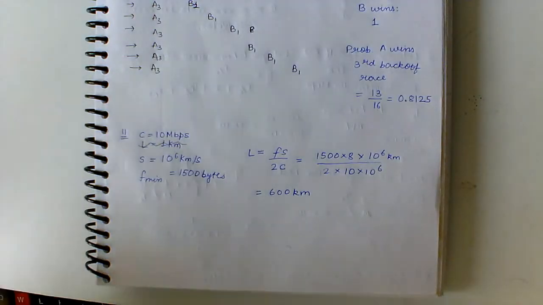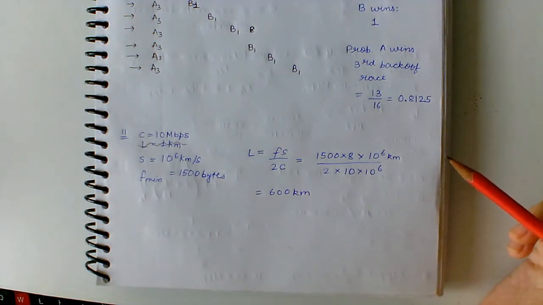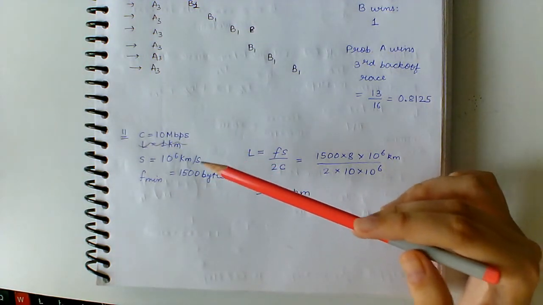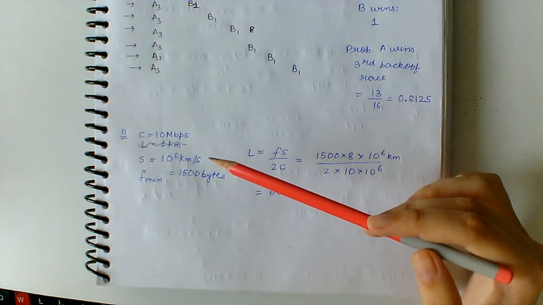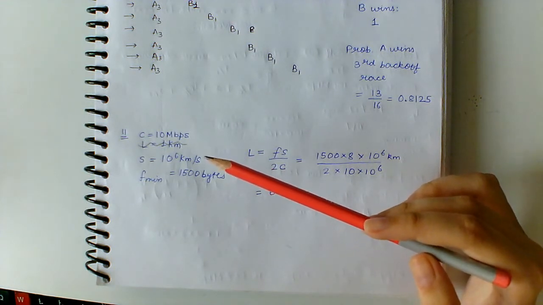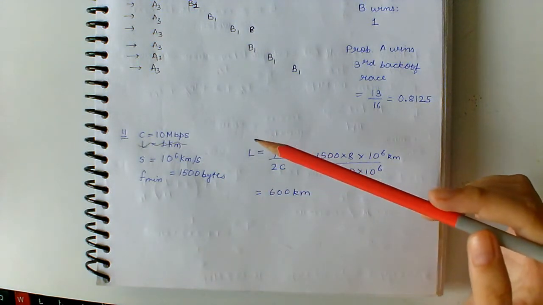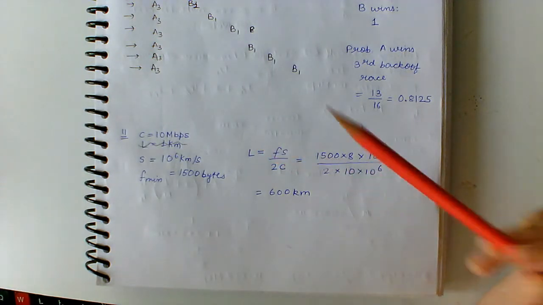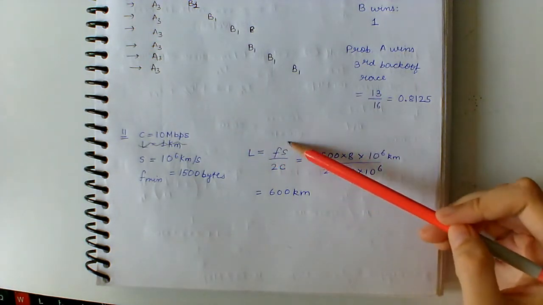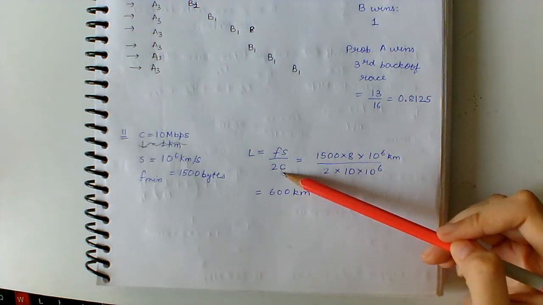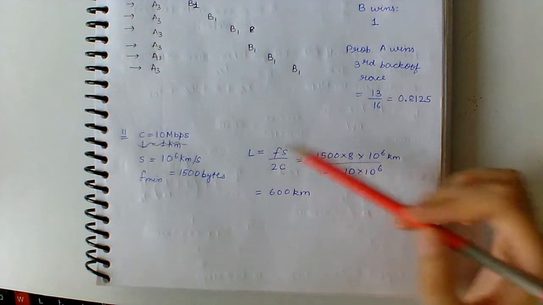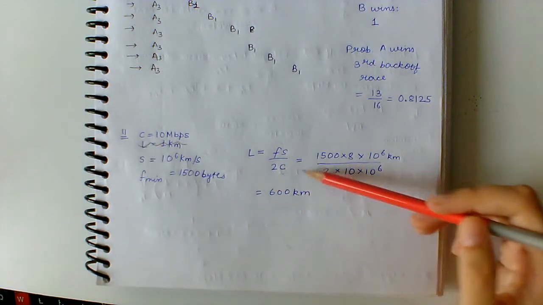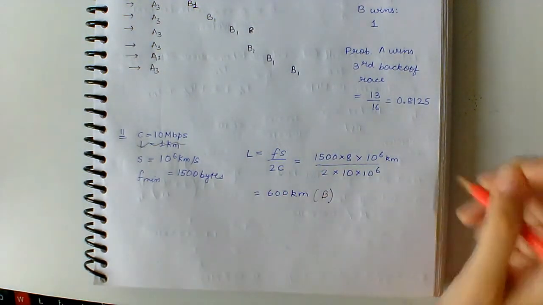Now moving on to question number 11. Consider a CSMA network running at 10 Mbps over a 1 kilometer cable with no repeaters. The signal speed in the cable is 10 to the power 6 kilometer per second and the minimum frame size is 1500 bytes. Determine the acceptable cable length. So we apply the formula L equals Fs by 2C. As the minimum frame size is given, we put the values as given in the question and we get 600 kilometers, that is option B as our answer.